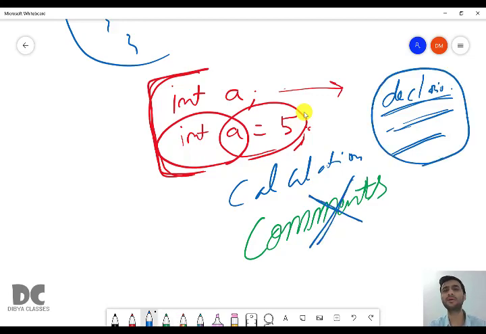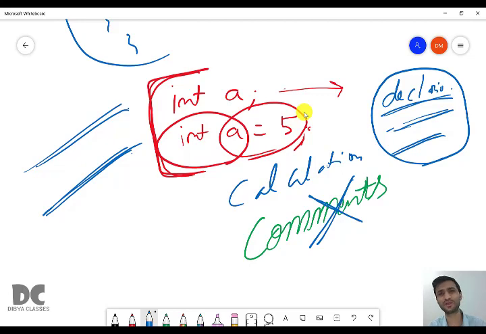We'll be talking only about executable statements. Actually, a declaration statement is also a type of executable statement. So it is a sequence of declaration and executable statements. Sequence means first you have to declare the variables and then you will execute. You may add, subtract, multiply, do square root, or cube of the numbers. There are many calculations. If statements and loop statements are all executable statements. Everything is an executable statement.